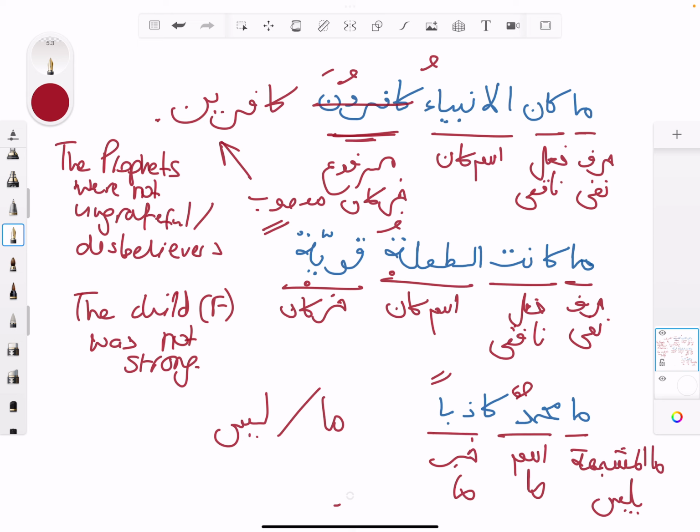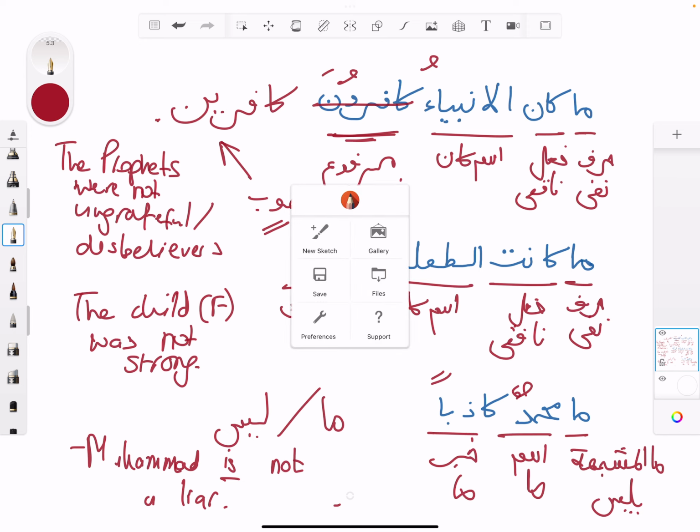You don't translate it in the past tense, you translate it in the present tense. So Muhammad is not a liar. Okay, so remember, ma and laysa have the same translation. Okay, so they come together.